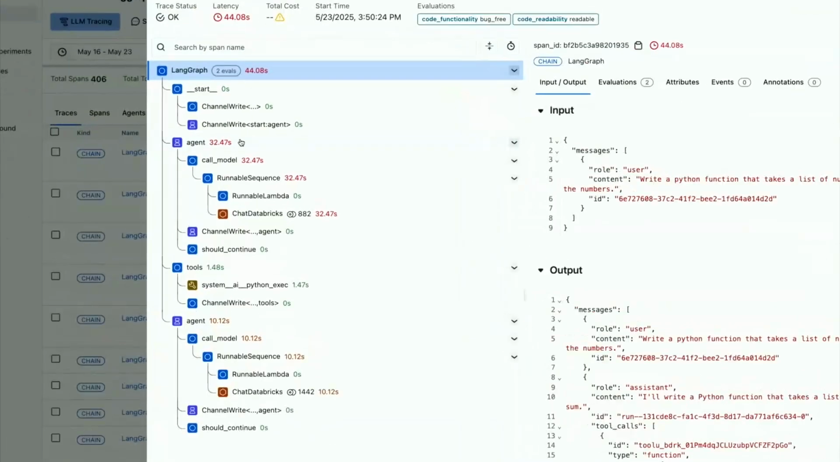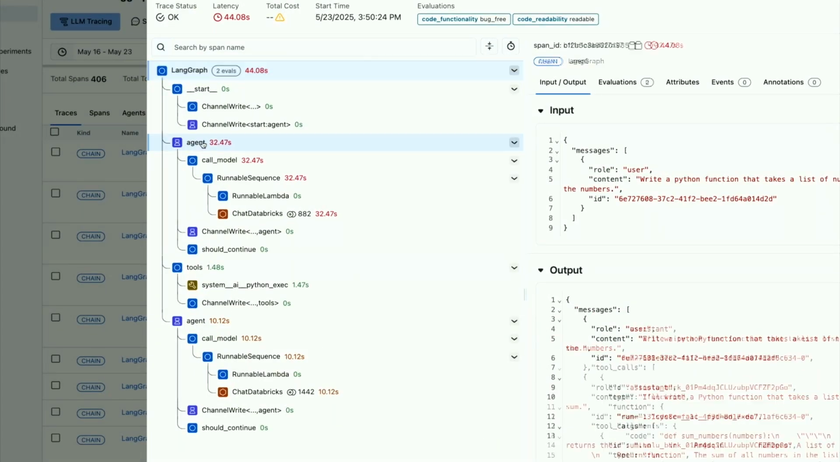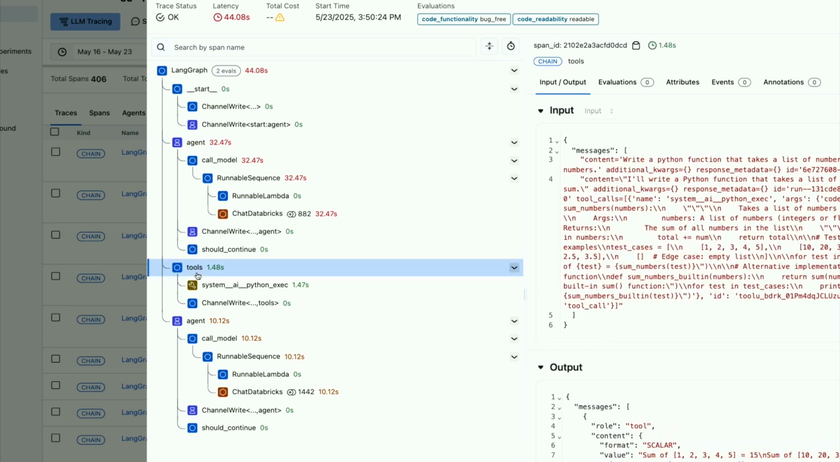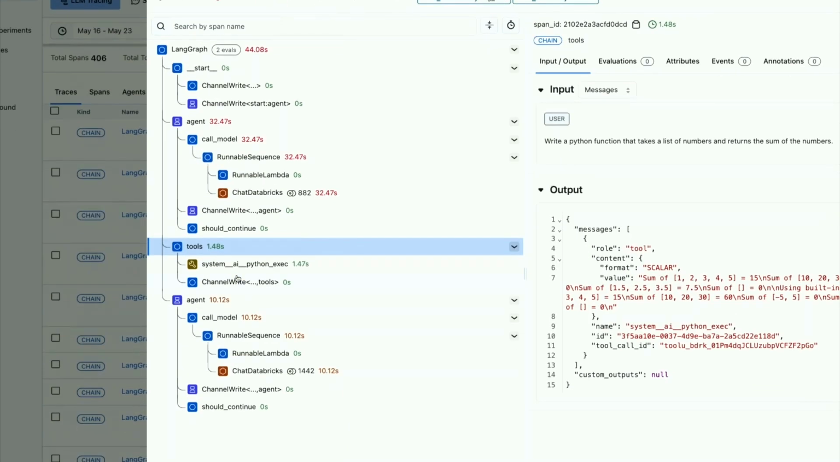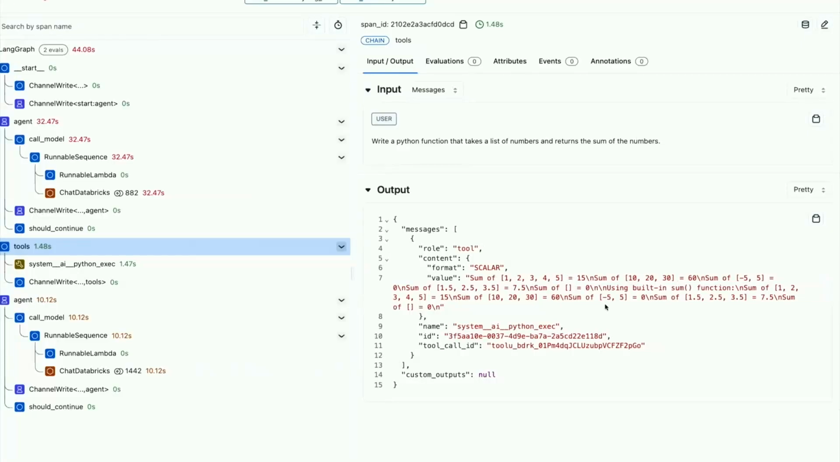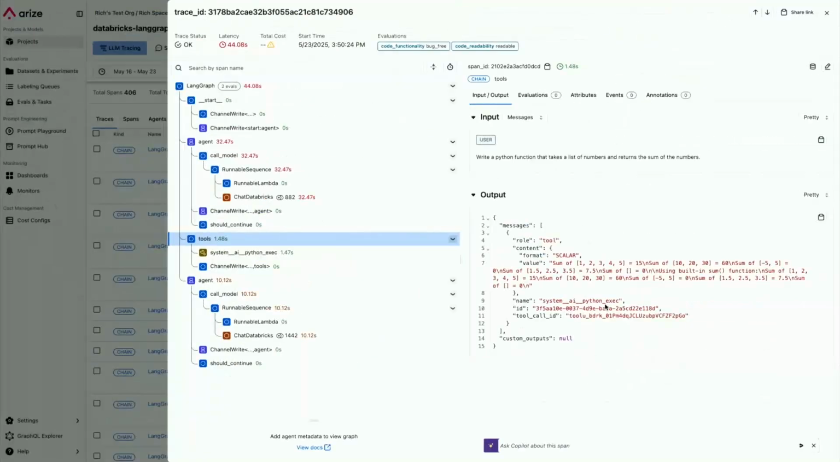So in this case, this is, again, my LangGraph agent. Let me zoom in here. You can see in this case, the agent has access to a couple of different tools. So it's calling those tools, and then it's calling the model to go and write some code. In this case, I think it's just a simple math operation.